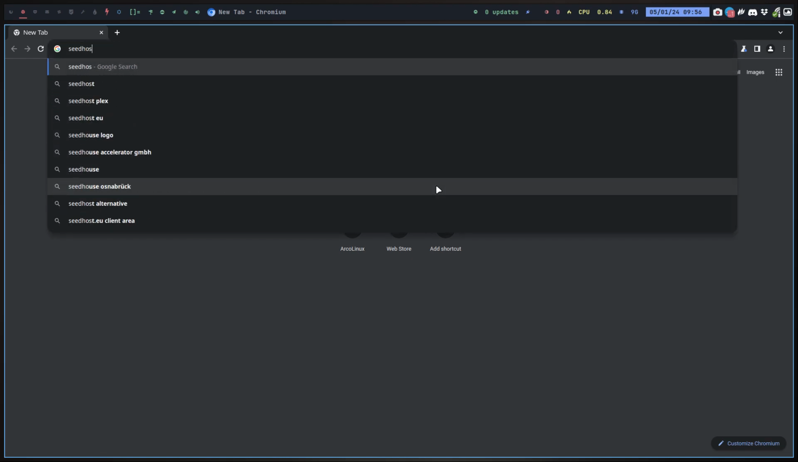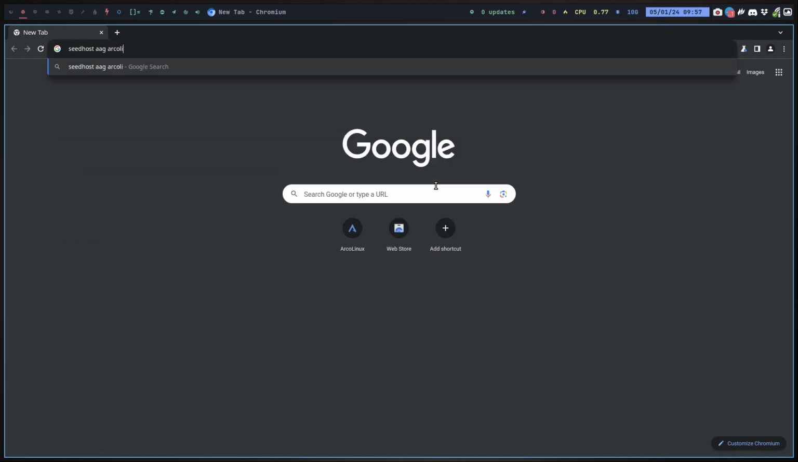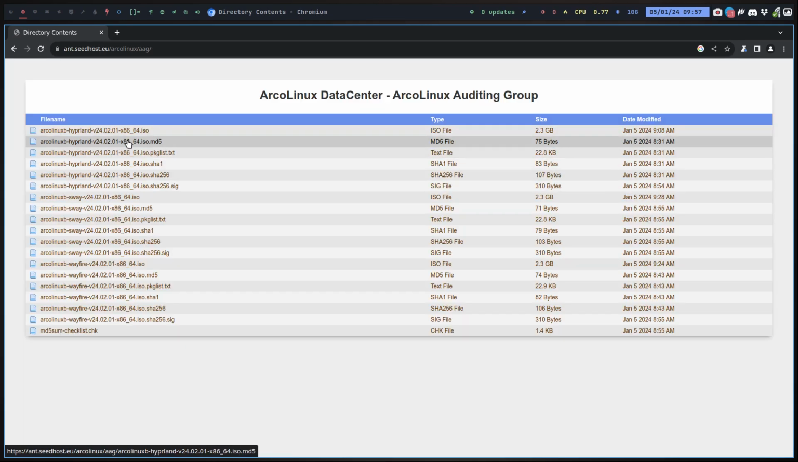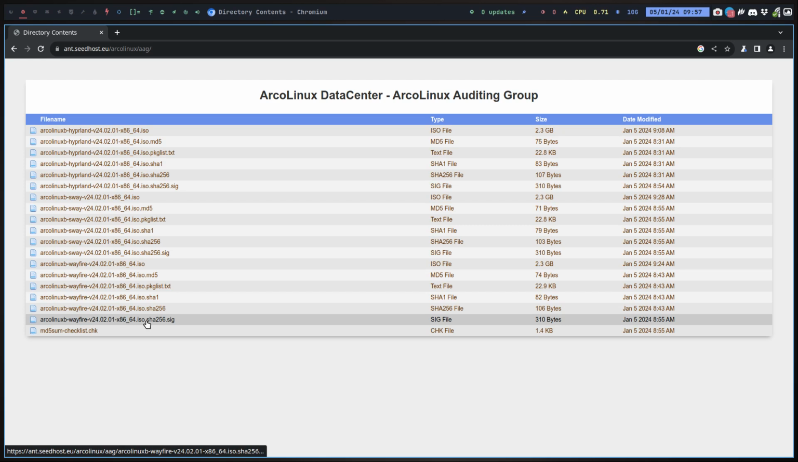So seed host, AAG, ArcoLinux, probably if you Google that, you get it, the ArcoLinux auditing group. So they're here. These guys do merit your attention. They're nice desktops, and they've completely restyled, revamped. If you've seen the last videos, there are tons of Waybars that you can have now, and there is Waybar up there. There's lots of things that have changed in only 2 weeks time.